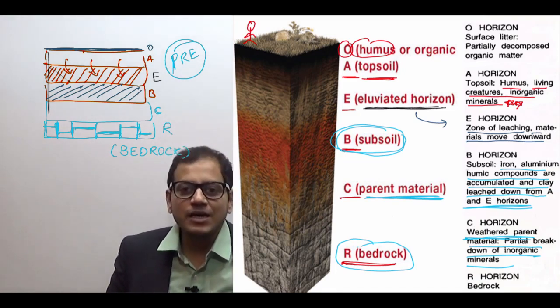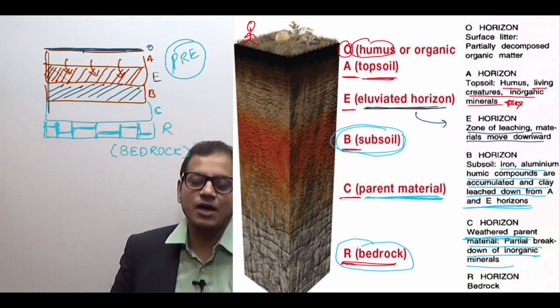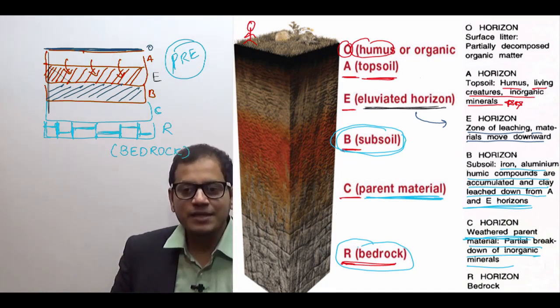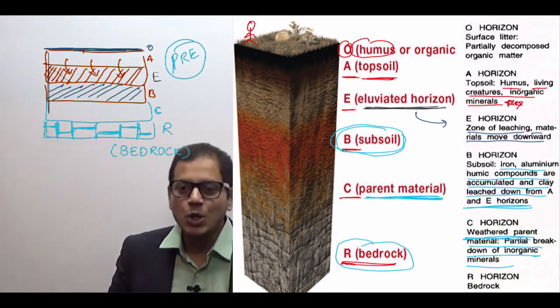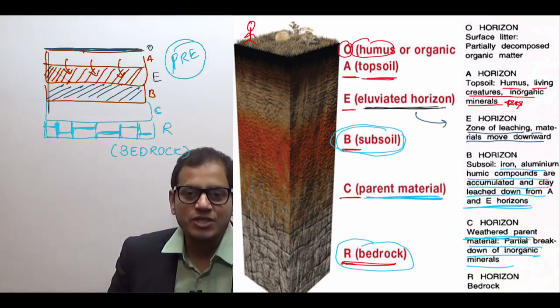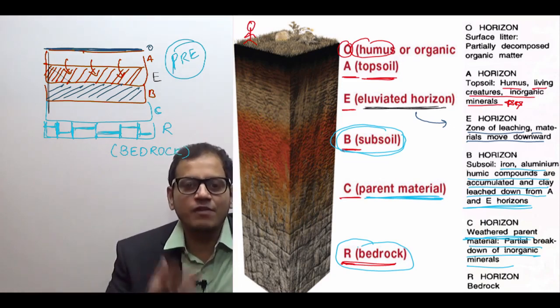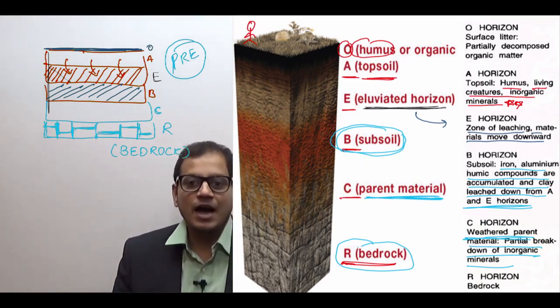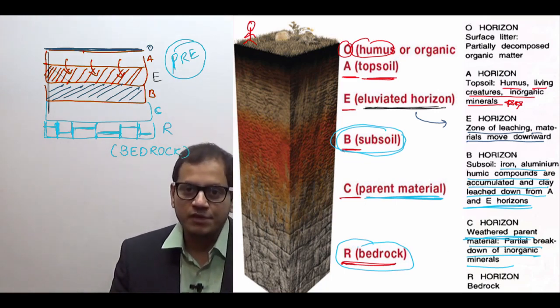After that it is the A layer, which is known as topsoil. Does it consist of organic as well as inorganic matter? Yes, you can see humus, living creatures are organic matter, while inorganic minerals are also present. That is, it is a mixture of ऊपर का organic matter which has fallen down and नीचे का rock which has been broken. After that is the zone of elevation, that is the zone of leaching.